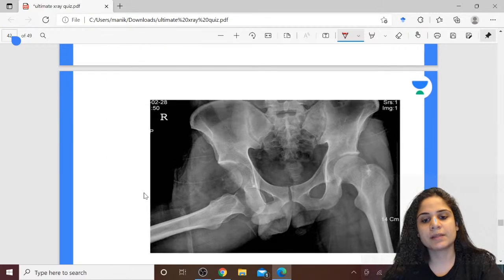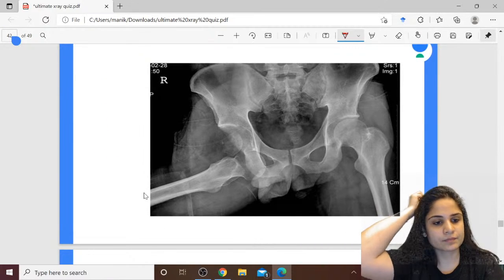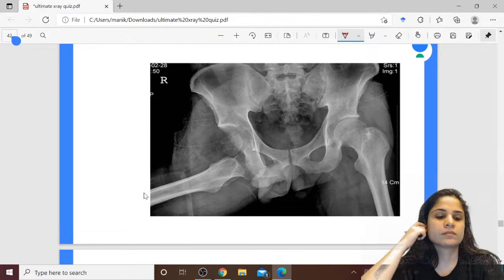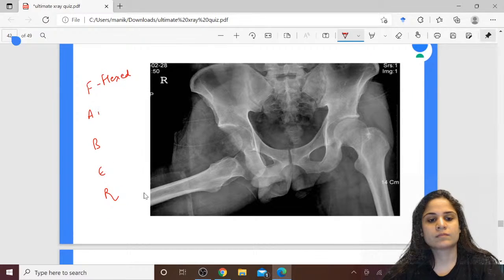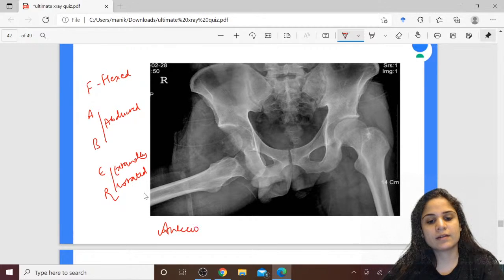Now what hip dislocation are we having in this? Flexed, abducted and externally rotated. So this is nothing but anterior dislocation of the hip.